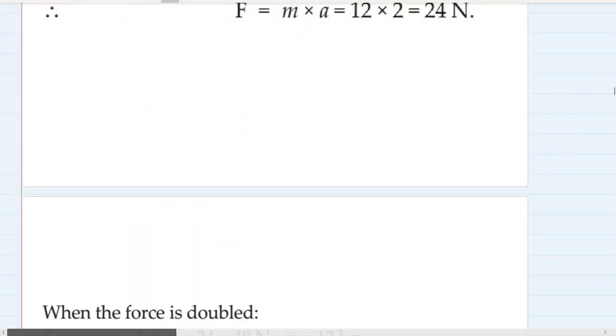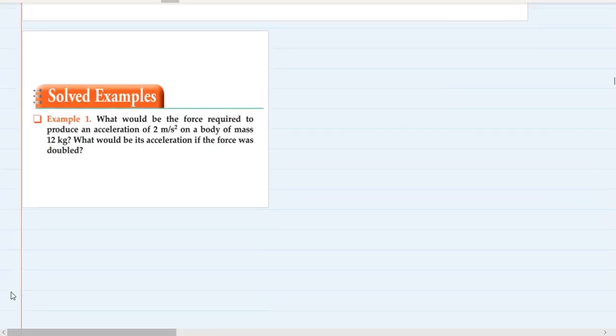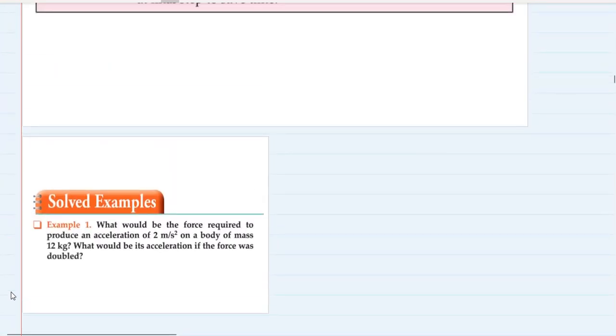So today we are ready to start with the solved examples. Our concept of force and Newton's laws, which we have studied till date, will become very clear on understanding these applications of Newton's laws. So please note that the formulae which we have studied in the previous chapter, that is equations of motion, V is equal to U plus AT, S is equal to UT plus half AT square,